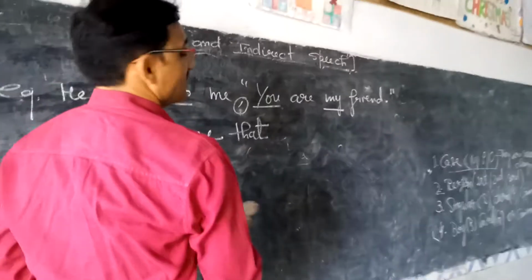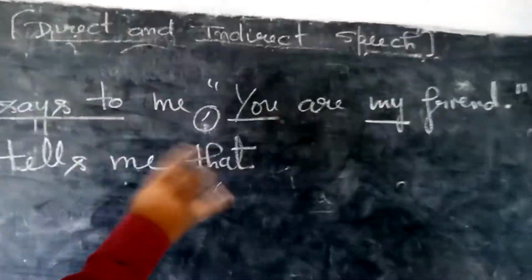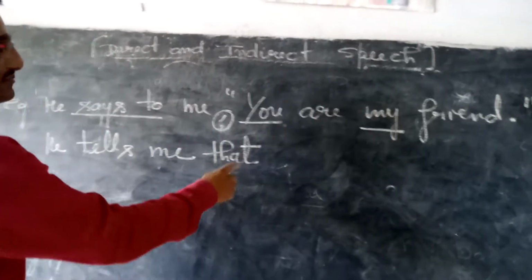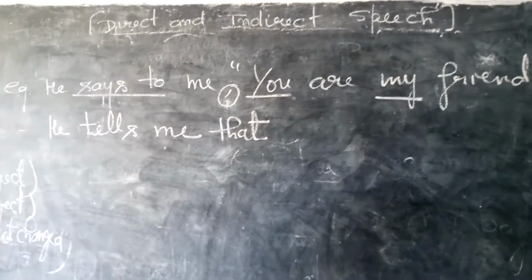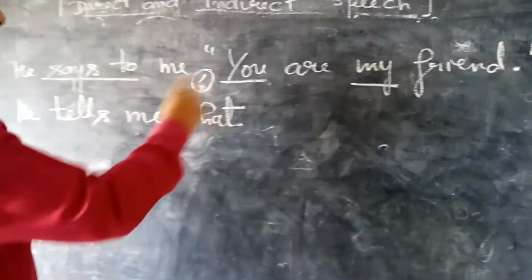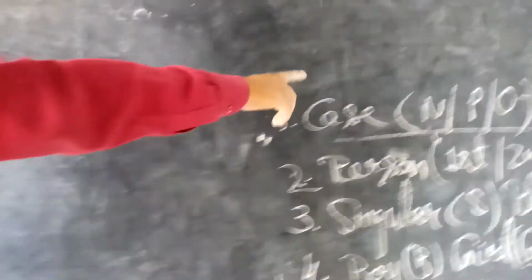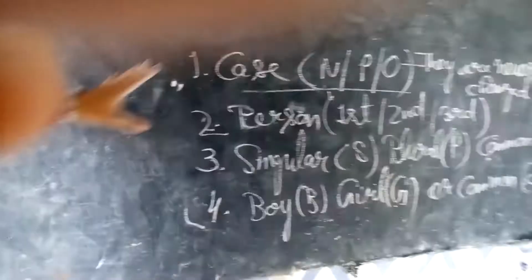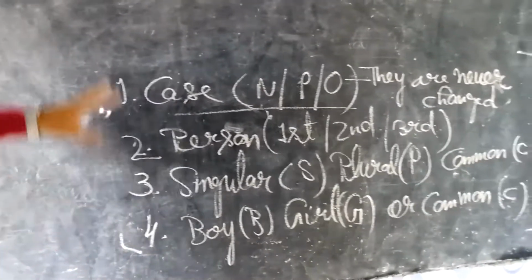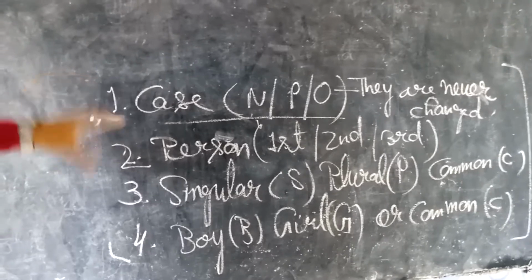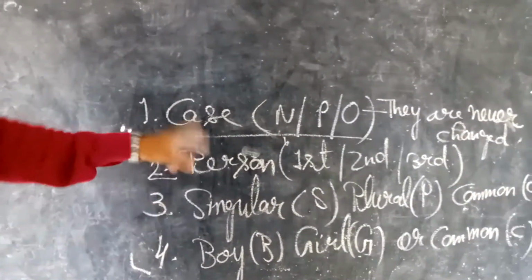Okay students, now come here. Once again, I had paused you before. Here, now we will solve this. We have already underlined the pronouns. After underlining them, look there. This is the main thing which I wanted to teach you today. These are the four things which we need to mention first. If we mention these four things, then there are no chances of error.